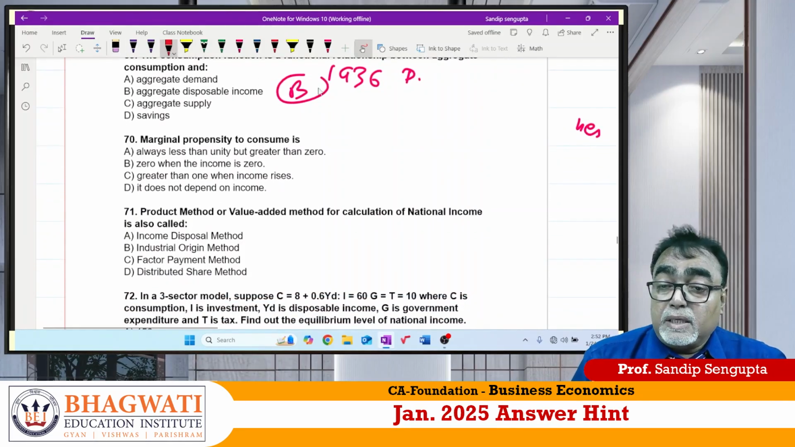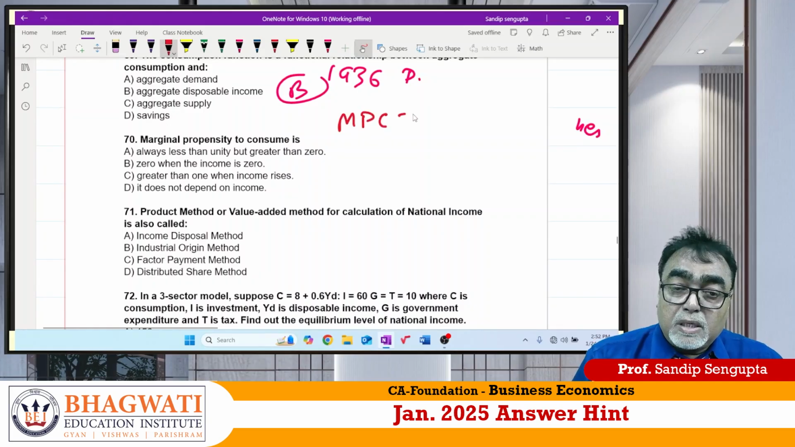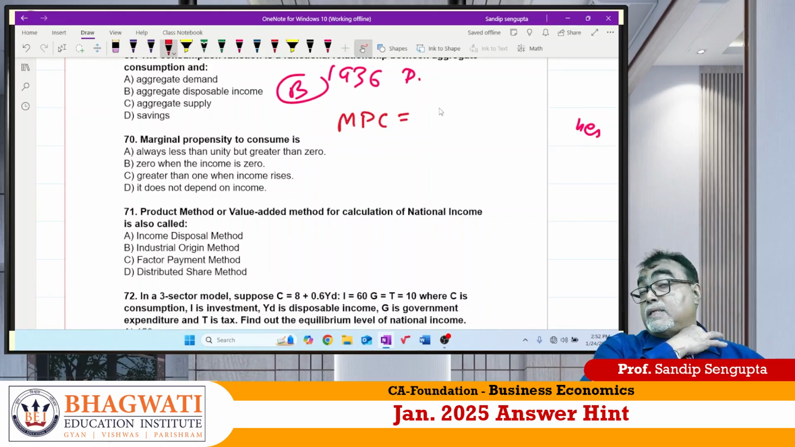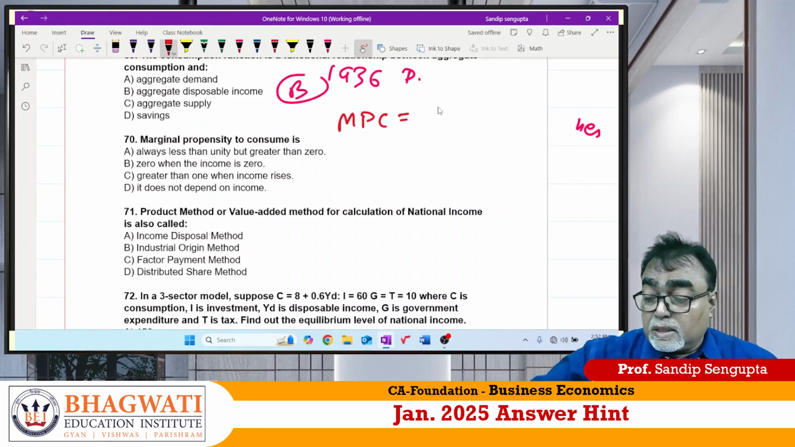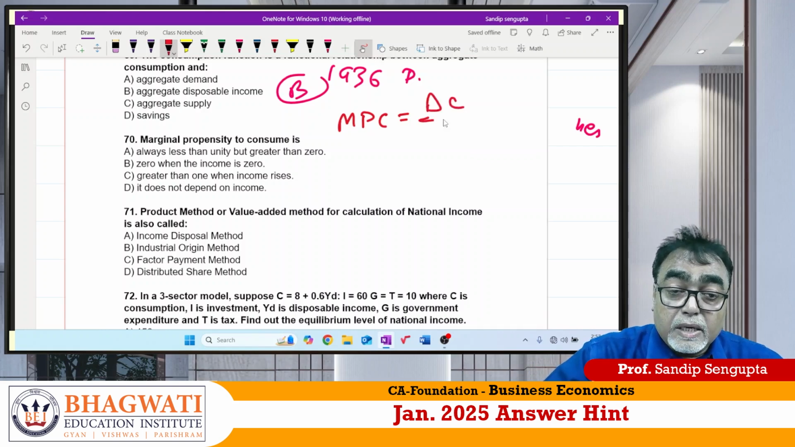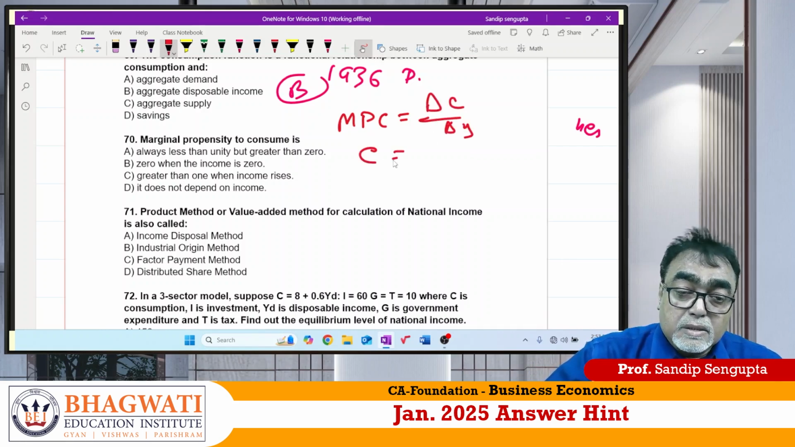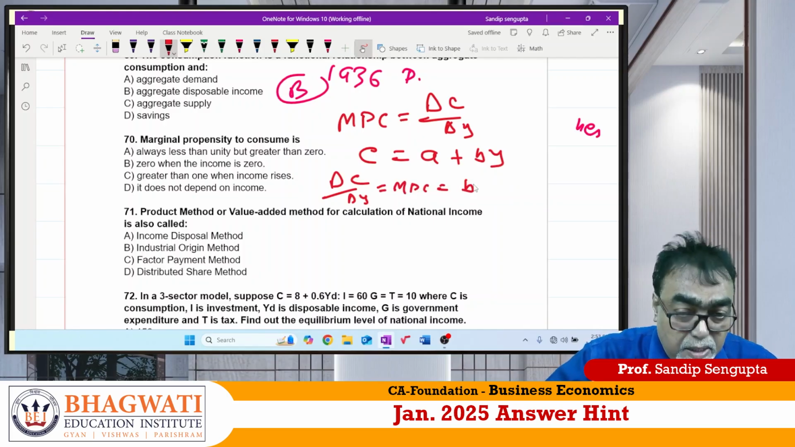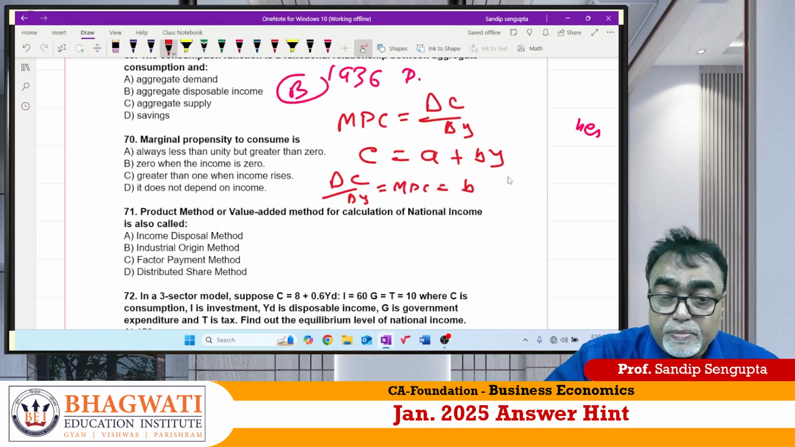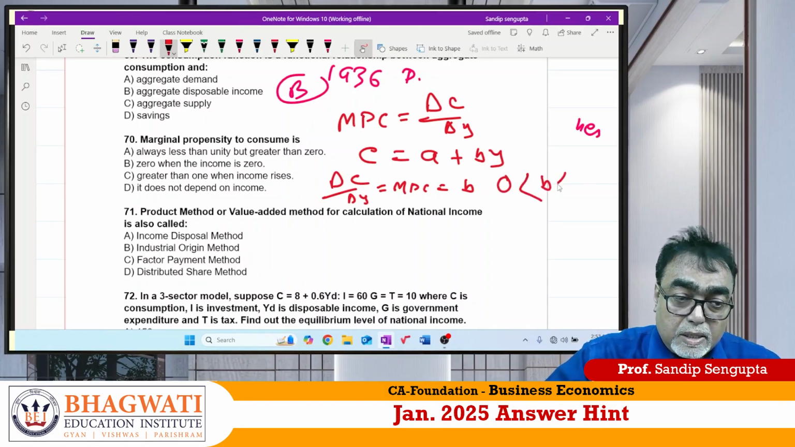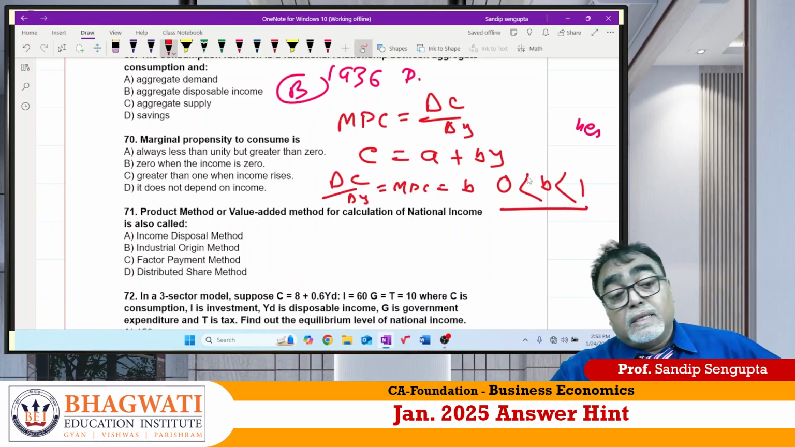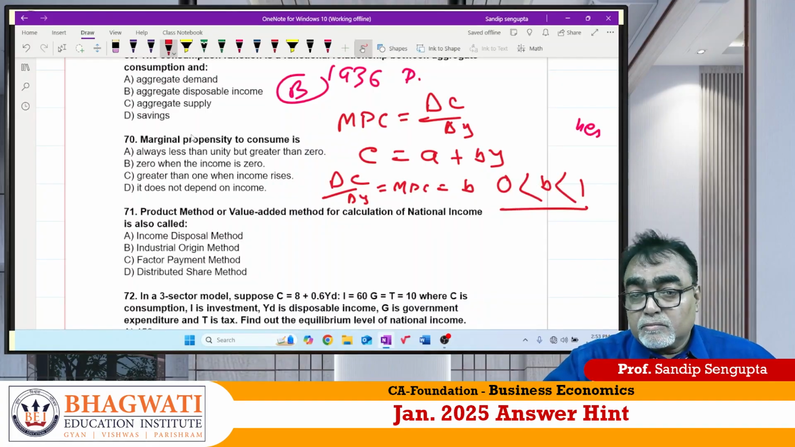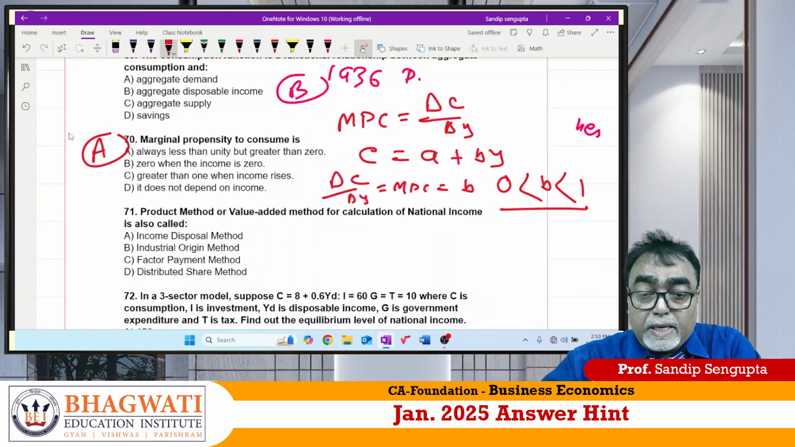So MPC. MPC means marginal propensity to consume. Rate of change in consumption, that is change in consumption due to additional change of income, del C by del Y. C is equal to A plus BY. So del C by del Y, MPC, means nothing but B. The range of MPC is 0 less than B less than 1. Matlab greater than 0 but lesser than 1. The answer should be 70A.